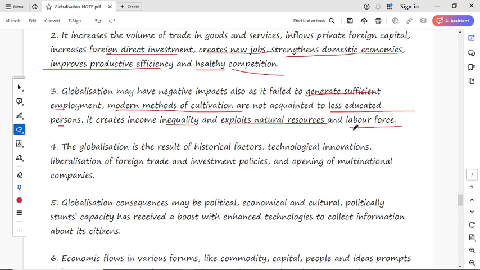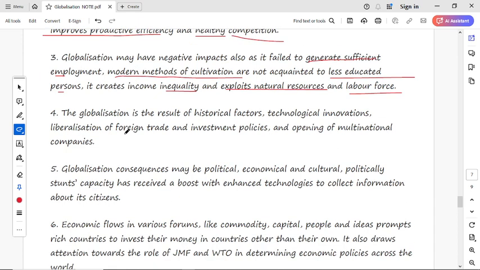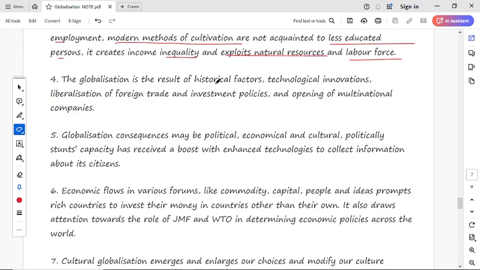Now the next, fourth point: globalization is a result of historical factors, technological innovations, liberalization of foreign trade and investment policies, and the opening of multinational companies. It is the result or consequence, you may say, of globalization.